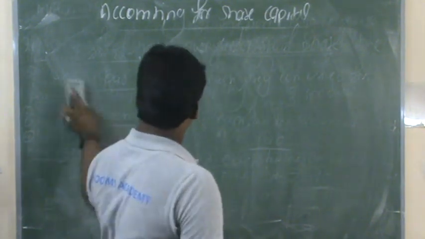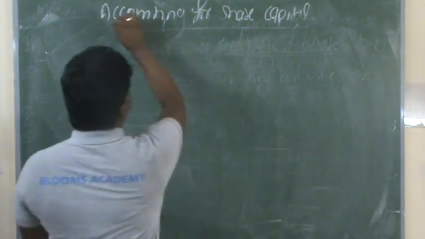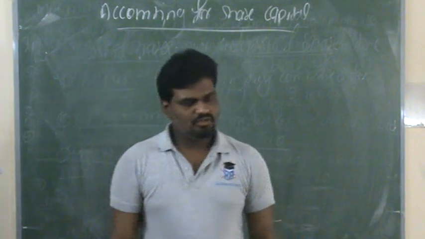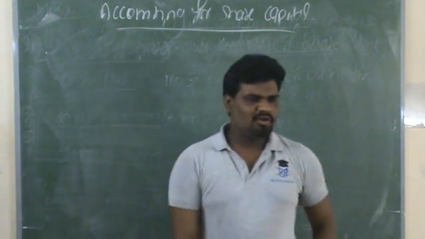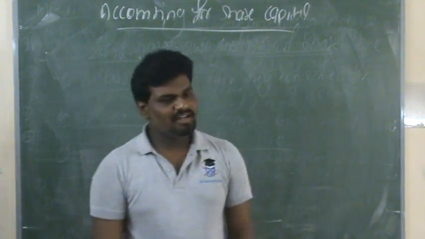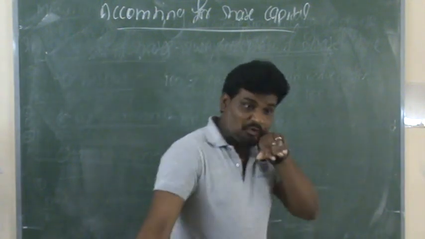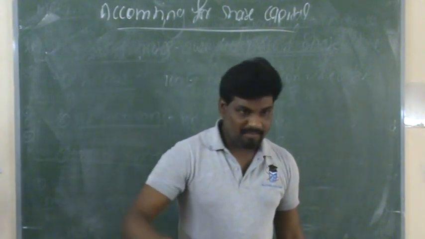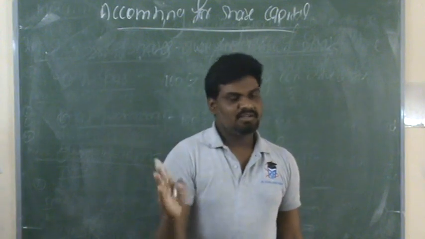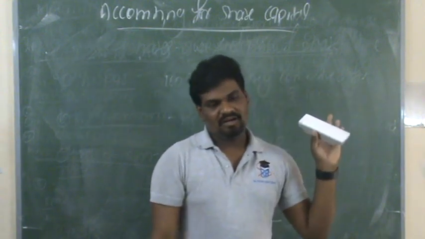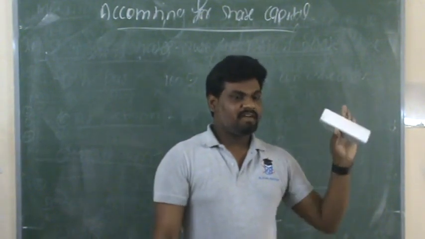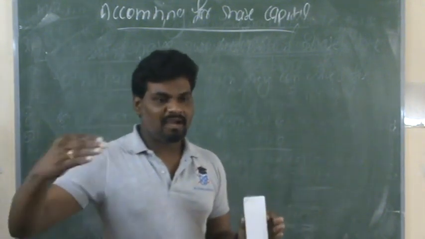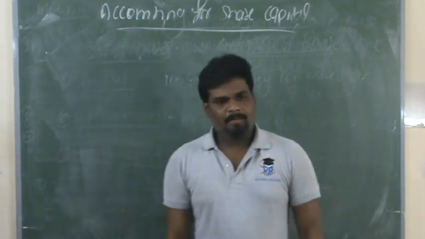The next one: when the company is issuing shares, the shareholders may not be able to pay the entire amount. So first of all, for the paid up capital we have different stages: the application process, the allotment process, first call, second call and final call. These are the various stages of collection of an amount from the public.